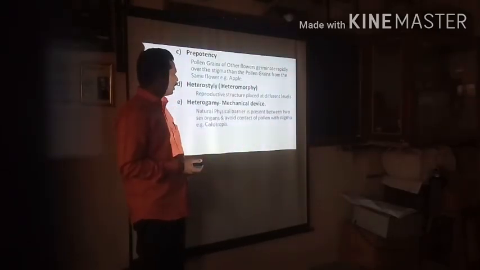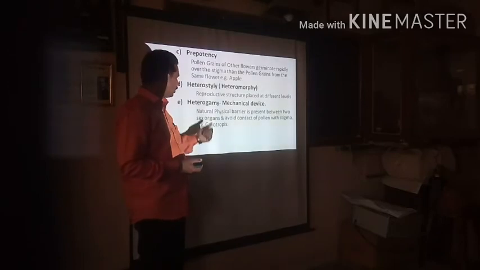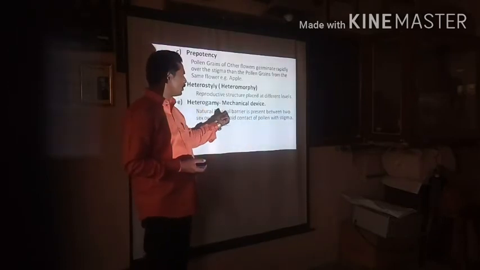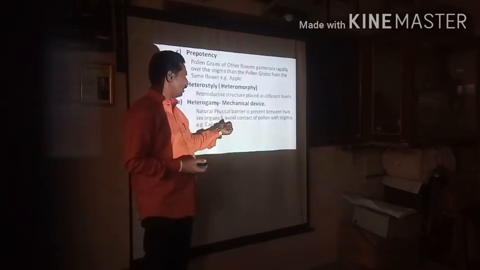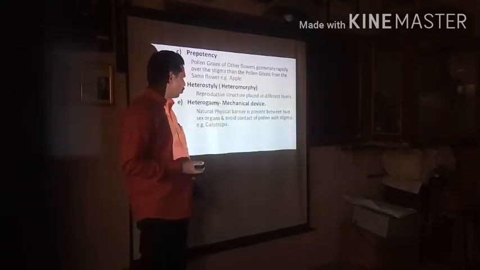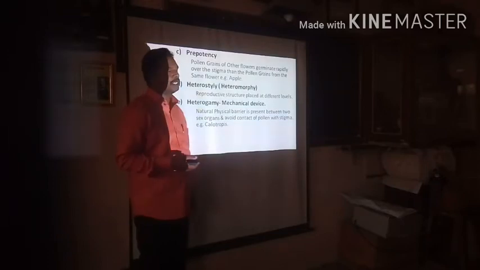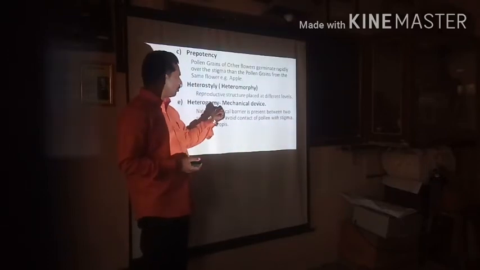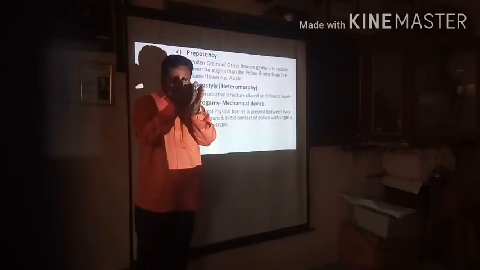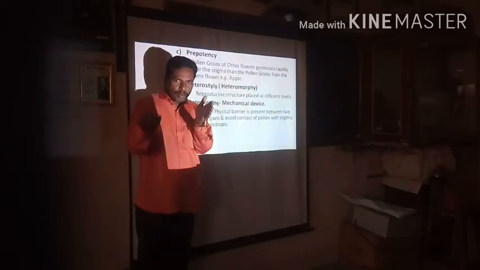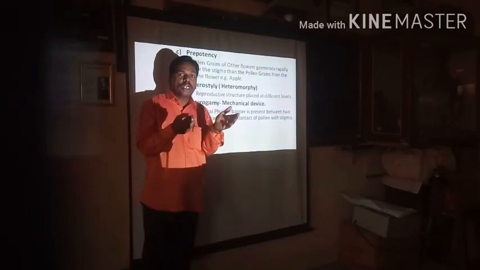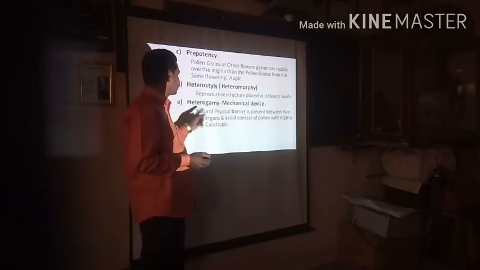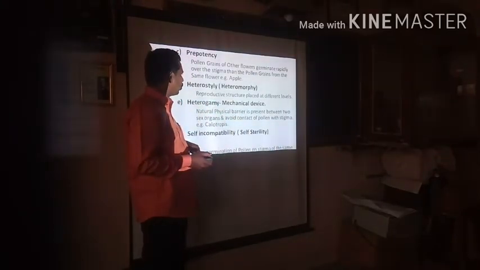The next outbreeding device is heterogamy. It is a mechanical device. What happens here? A natural physical barrier is present between the two sex organs and it avoids the contact of pollen with the stigma. Example, that is Calotropis. The physical barrier is present between the androecium and gynoecium to avoid contact of both reproductive structures. The condition is said to be heterogamy.